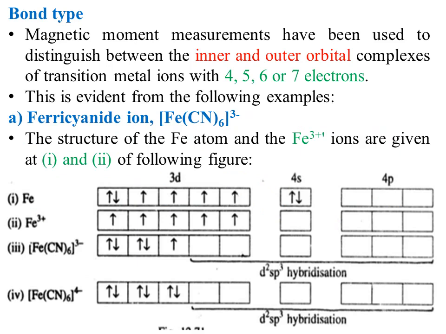Magnetic moment measurements have been used to distinguish between inner and outer orbital complexes of transition metal ions with electronic configuration having d4 to d7 electrons. So it means the possibility of inner and outer orbital complexes is only present in transition elements which have d4 to d7 electrons. This is evident from the following example of ferricyanide ion, and its ionic name will be written as hexacyanoferrate ion.